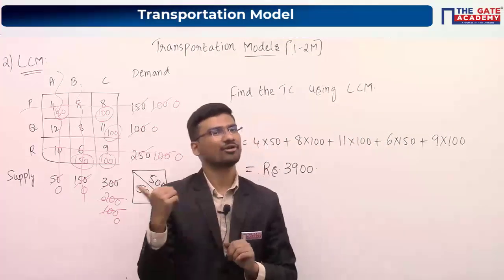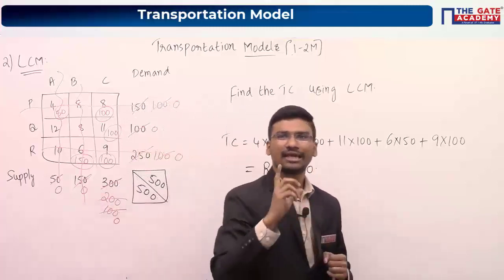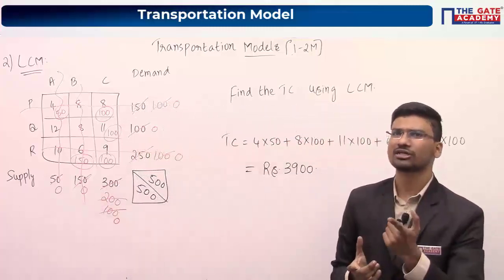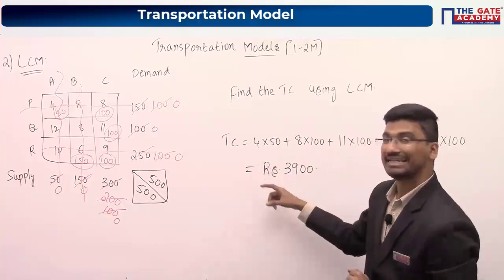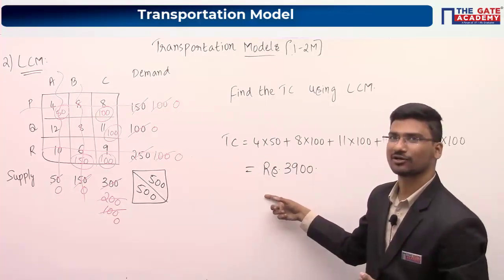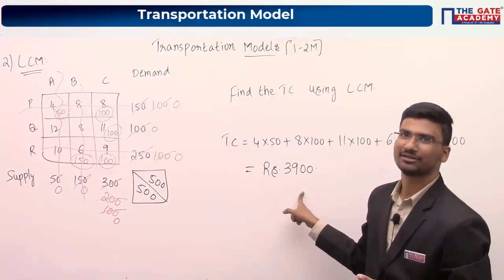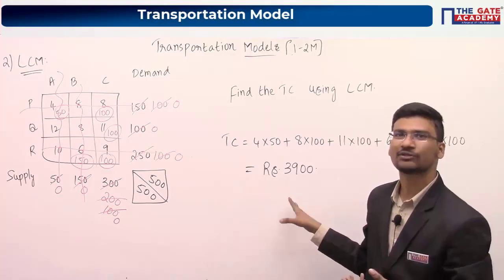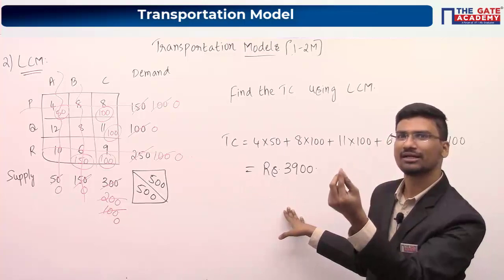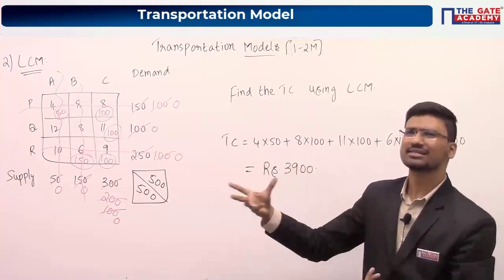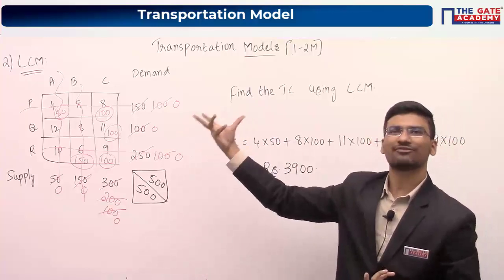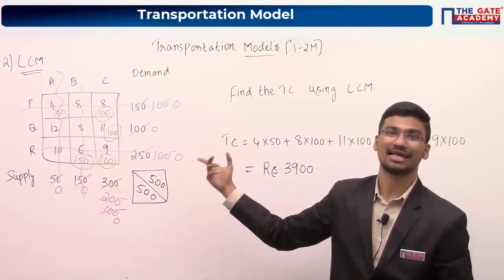Now observe NW method and this method. In NW method, we got total transportation cost as 4,200. But in this particular method, we are getting total cost as 3,900. So obviously there is a decrease in the total cost. The reason is very simple, because we are worrying about the least cost cell.